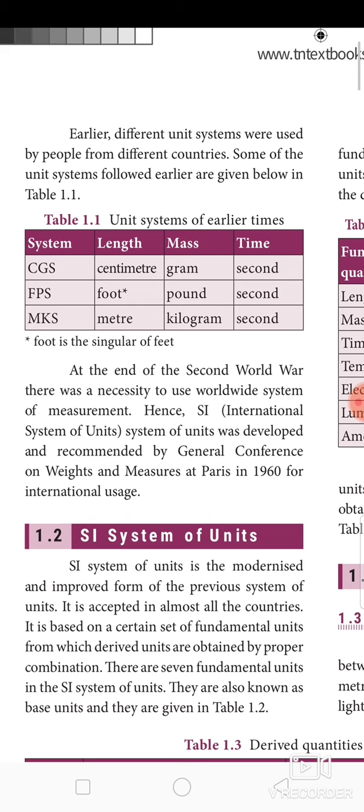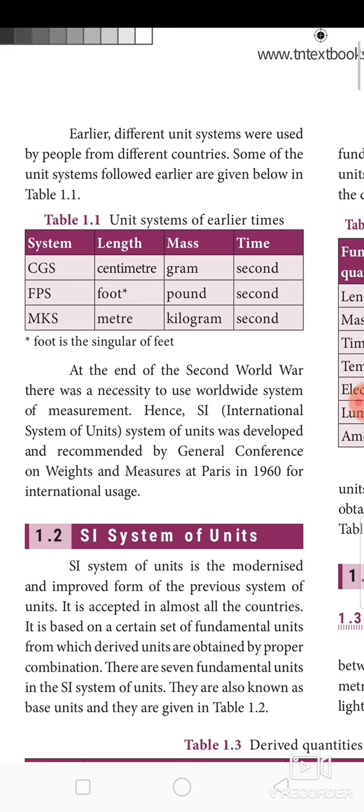Our grandfather says, "We traveled this many kaadham distance," like that. I still don't know what kaadham distance is. So kaadham, mile, like that our grandfathers will say. But we don't know what a mile is. How can we express a mile? So there is a requirement for a uniform unit for the systems.